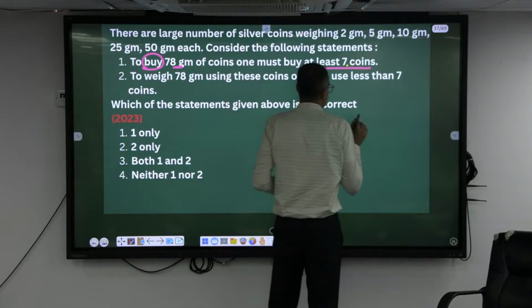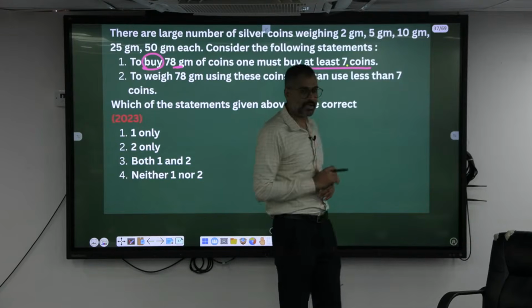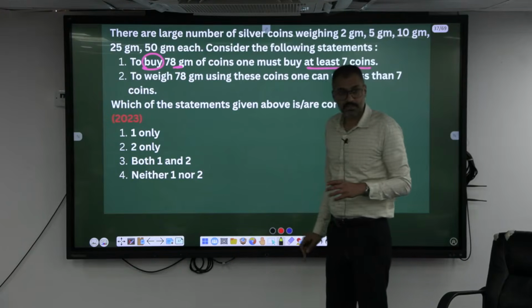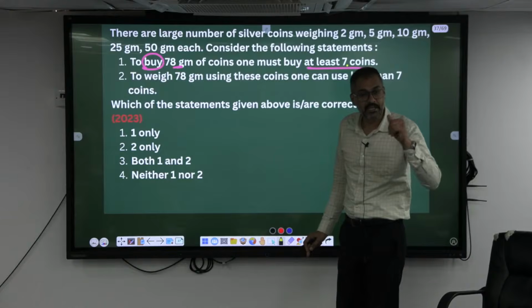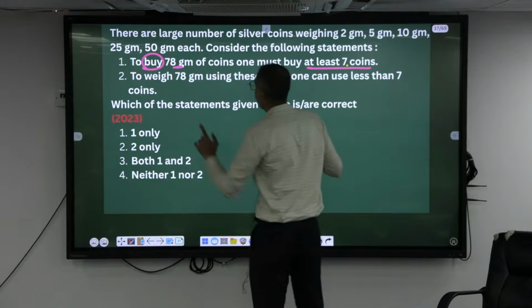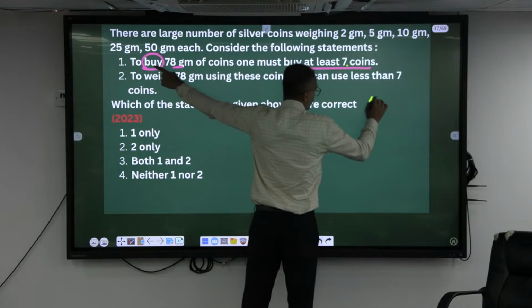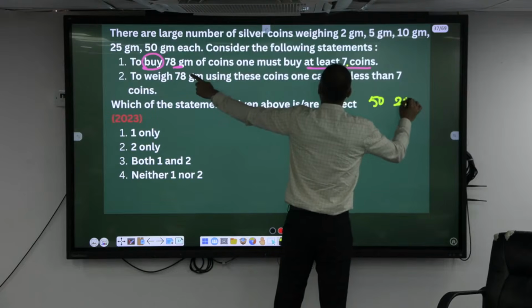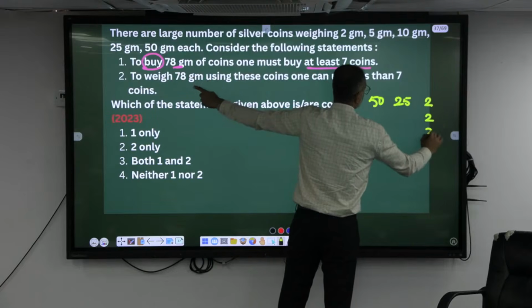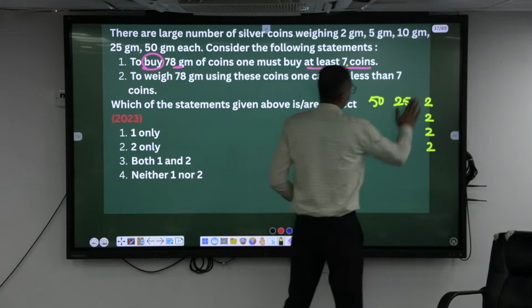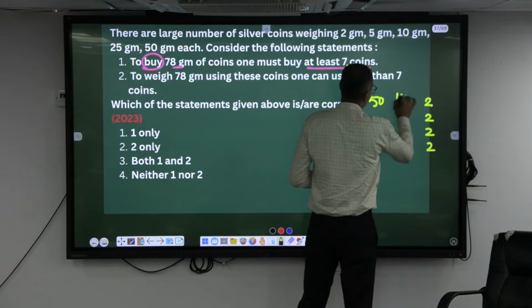Let's see: at least 7 coins. Using 6 coins, can we make 78 grams? Using these denominations, can we make 78 grams in less than 7 coins? Not possible. Because the maximum is 50, then 25 is one, then 2, 2, 2 and 2. These are possible. Or 10 and 10, 10 and 10.